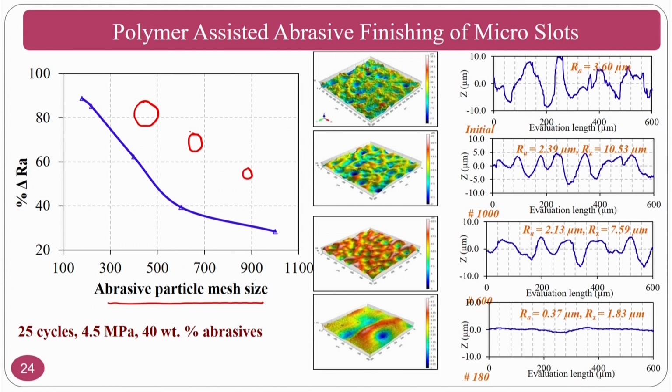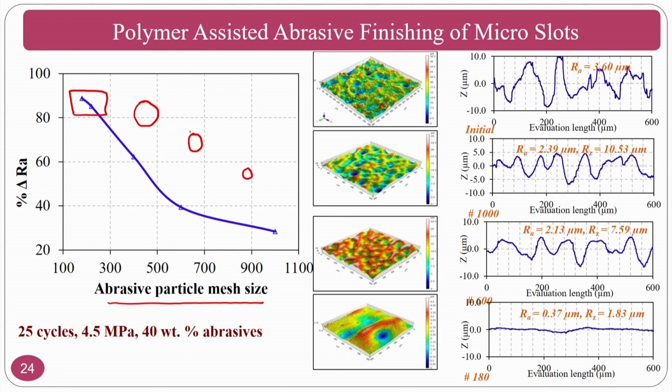What is happening here? Your change in surface roughness is decreasing. That means you are not going to get much change. The research says in this particular graph that if you have a good size of particle, say 220 mesh size or something, you are going to get a good surface finish at 180 and 220.